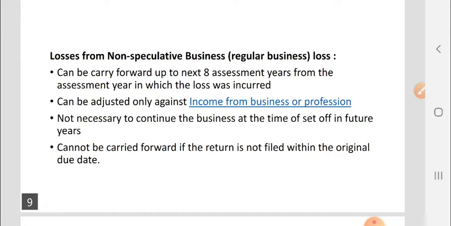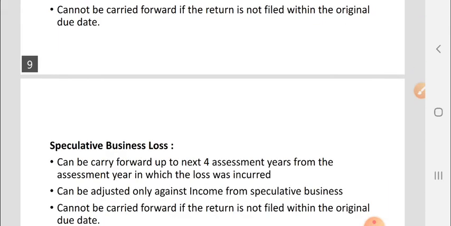Second, losses from non-speculative business. This can be carried forward up to the next 8 assessment years from the assessment year in which the loss was incurred. It can be adjusted only against income from business or profession. It is not necessary to continue the business at the time of set off in future years. It cannot be carried forward if the return is not filed within the original due date.